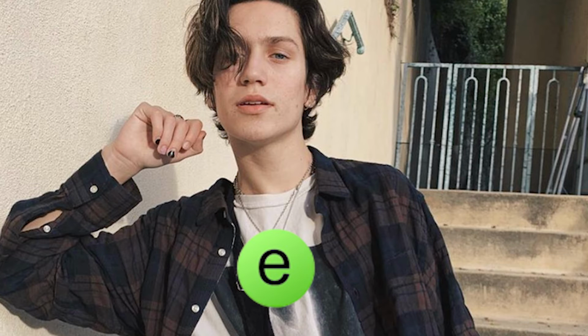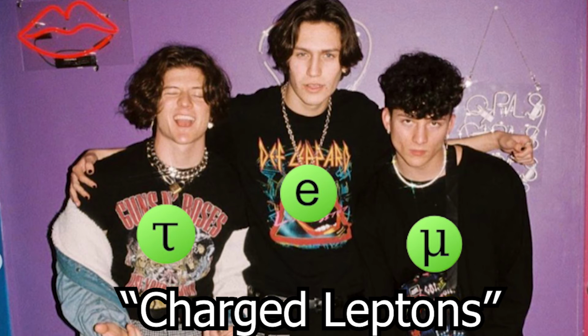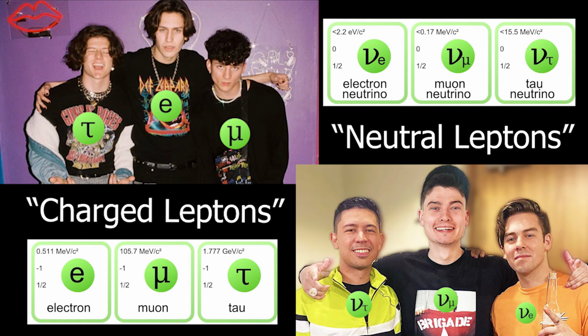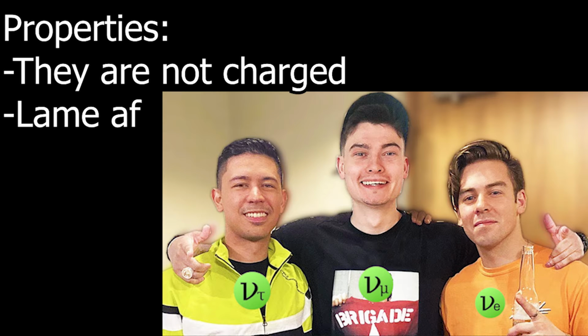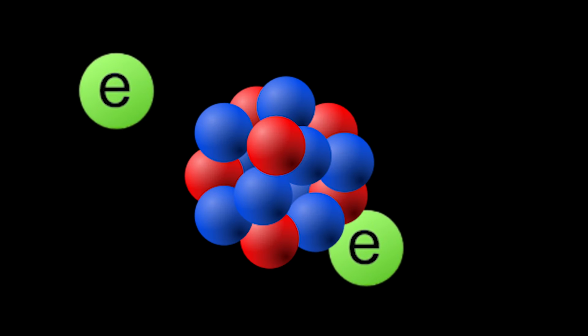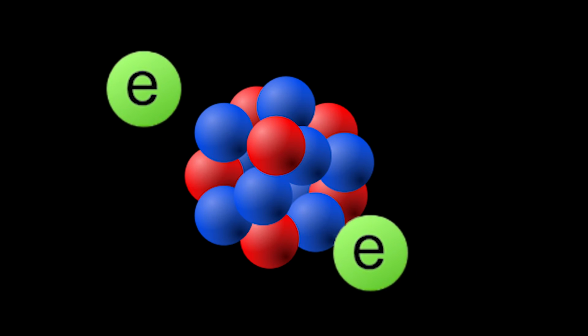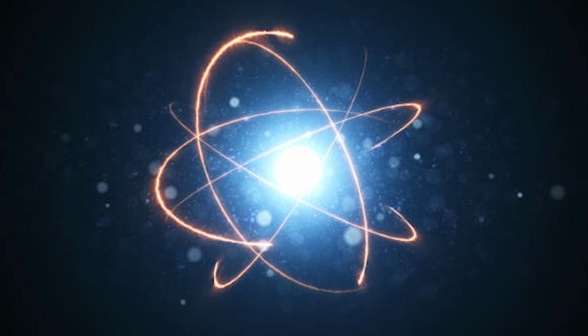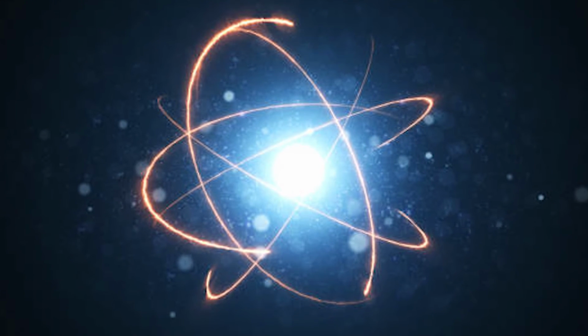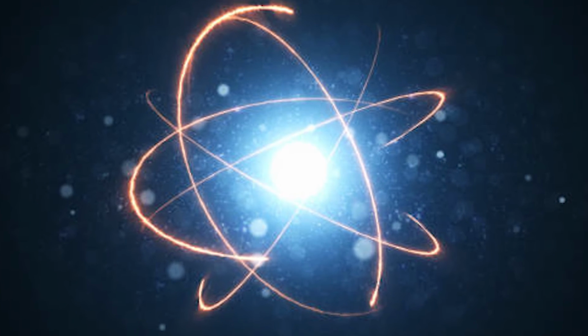Here you can see our old friend the electron, with his friends the charged leptons and the neutral leptons, which are the 2 categories of the leptons. Charged leptons have the property of being charged. On the other hand, neutral leptons have no charge and are simply neutral. Charged leptons are mainly responsible for the creation of composite particles by combining with other particles. This is mostly observed with electrons being combined with protons and neutrons to create atoms.